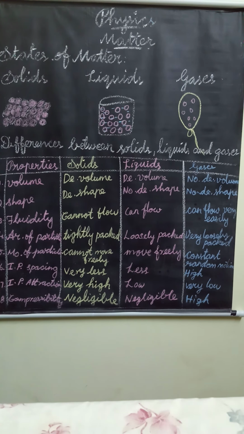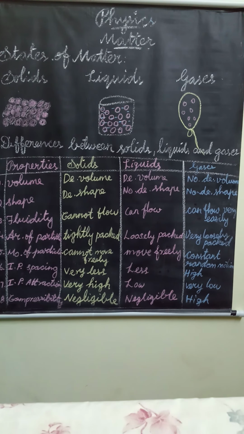First I will start chapter 1, Matter. We already learned about matter last year. What is matter? Do you know? Define matter. Anything that has mass and occupies space is called matter.